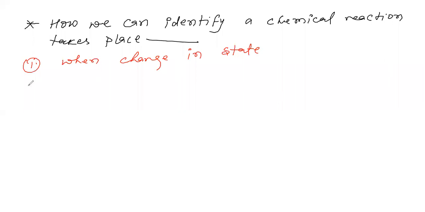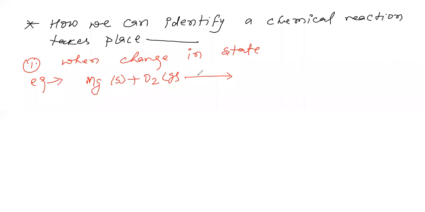As for example, we can write here, when magnesium ribbon in solid form burns in the presence of oxygen. I already gave the example.